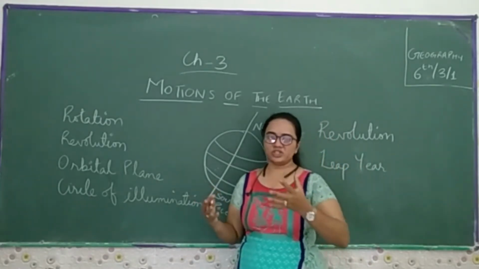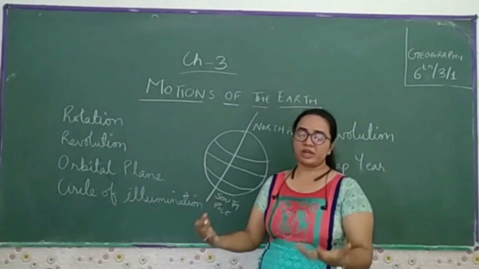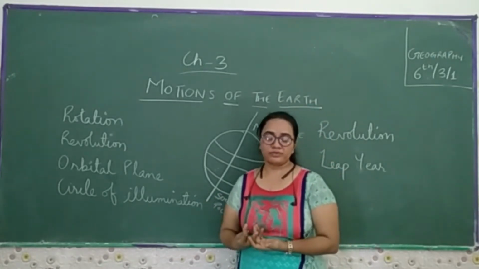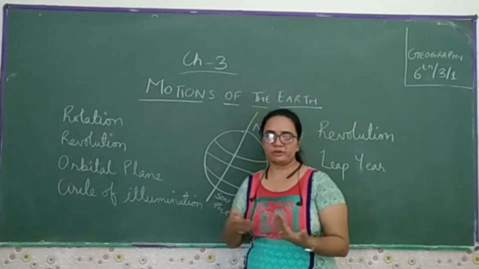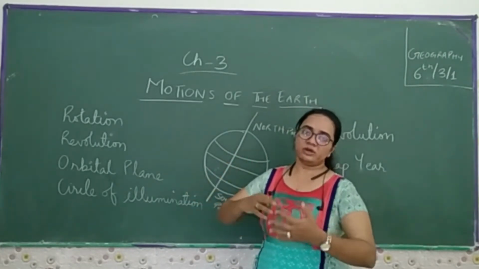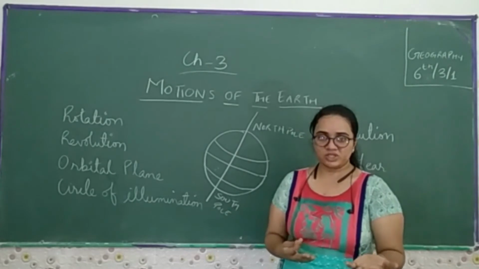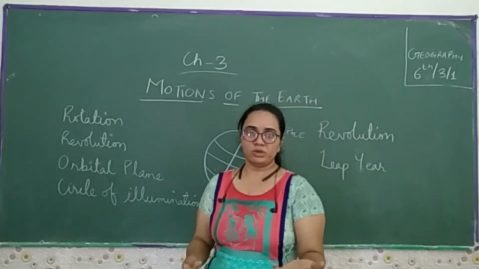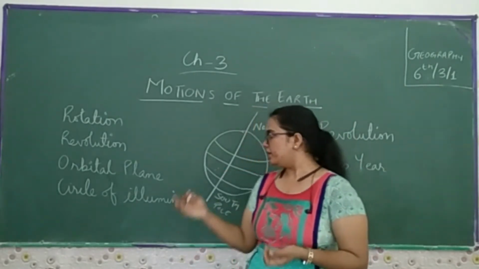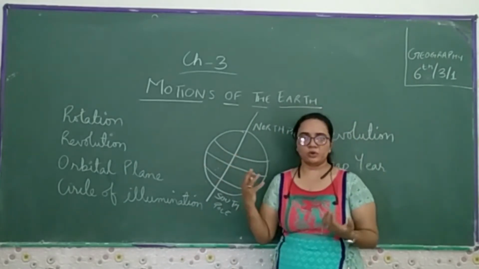Because what do we need for everything? Sunlight. Sunlight is an important natural resource which we get from the sun, which helps us grow vegetation, grow animals, grow humans, and the different creatures of this planet. They help us. What kind of things are they going to help us with?